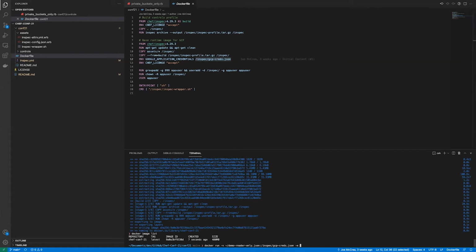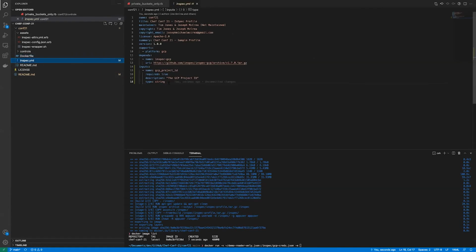We can then pass the GCP project ID, which is set as an input here. This will be unique to your project, obviously. This is just a demo one that we've set up for today's demo. And then finally, you just pass the name of your image. So let's give this a run. We should hopefully see a pass, as we see over here, the bucket is not public.